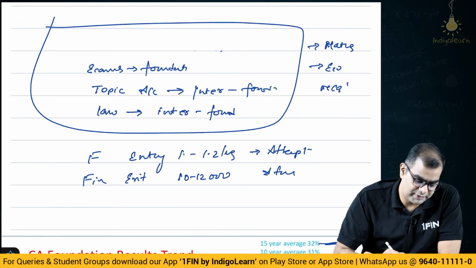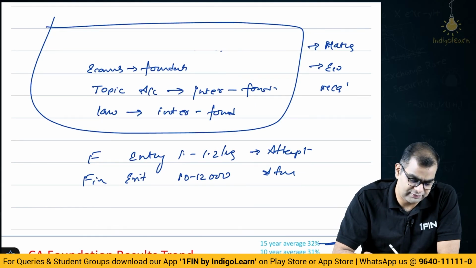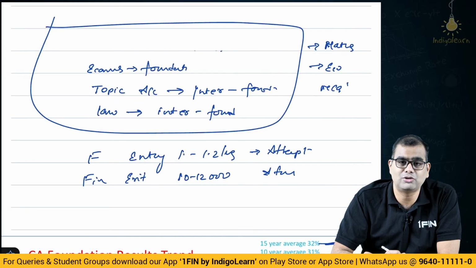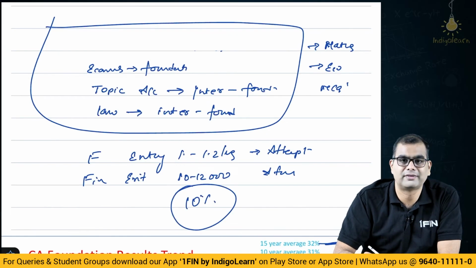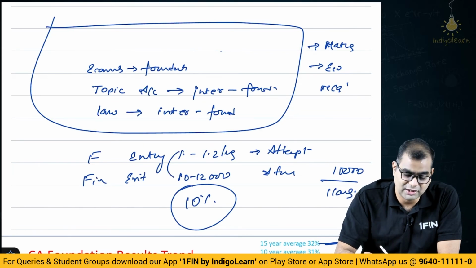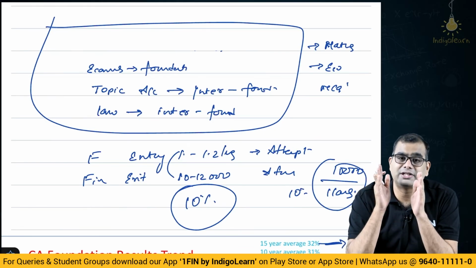If it is 10 to 12,000 per attempt and 1 to 1.2 lakhs, how many people are passing? So, you basically have 10 to 12,000, a very broad number, right? So, about 15-20,000 out of 2 lakhs are passing. So, if you look at it on a rolling basis, 10% of the people are passing. How did I get 10? This 10,000 by 1 lakh or 12,000 by 1.2 lakhs. So, roughly 10% of the people are passing. So, the foundation to final exit ratio is 10%.